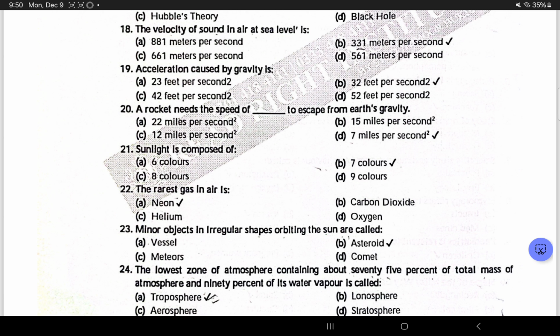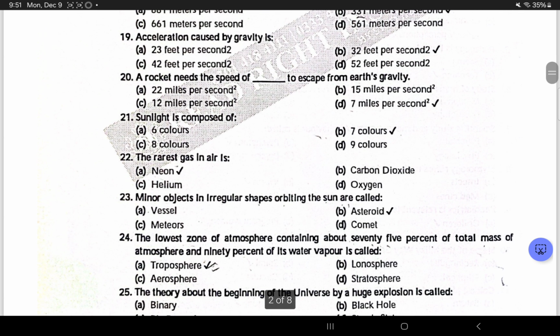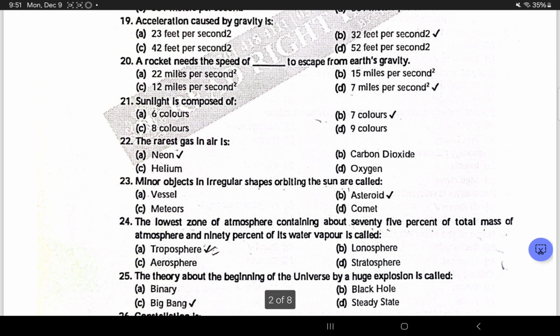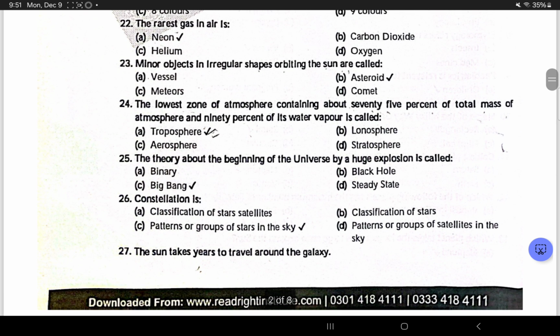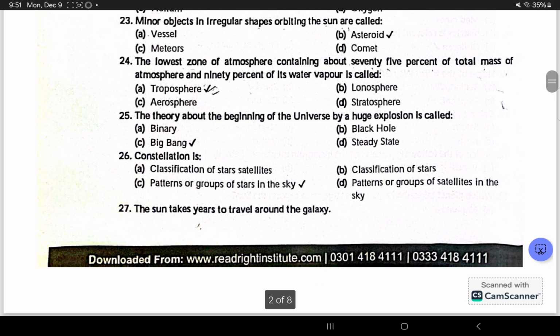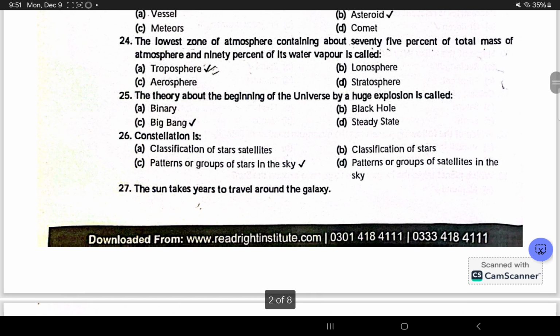331 meters per second. Acceleration caused by gravity is 32 feet per second square. A rocket needs the speed of 7 miles per second to escape from Earth's gravity. Sunlight is composed of 7 colors. The rarest gas in air is neon. Minor objects in irregular shapes orbiting the sun are called asteroids.